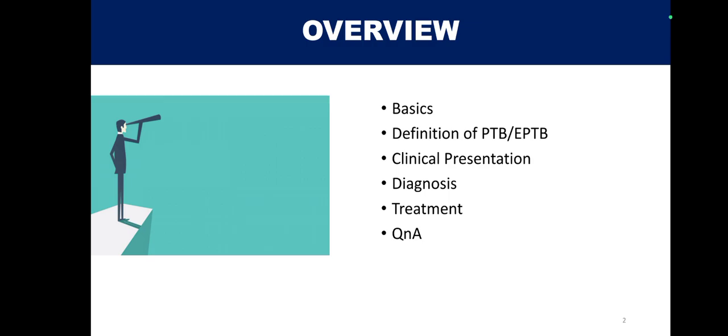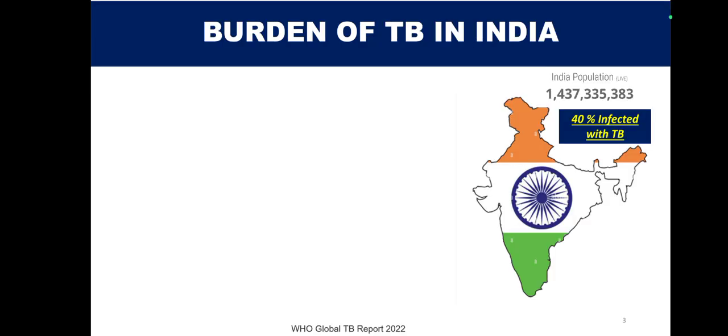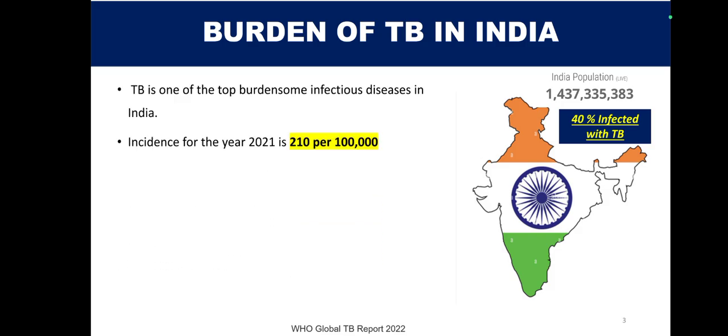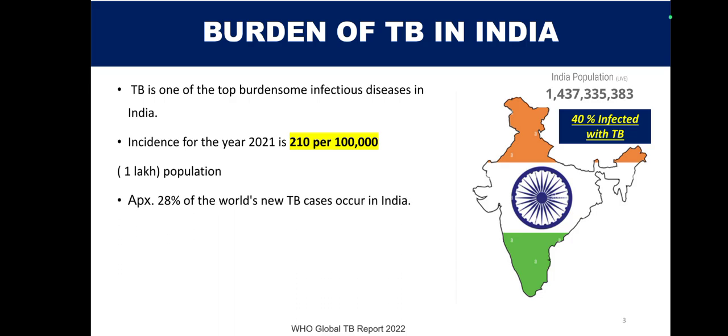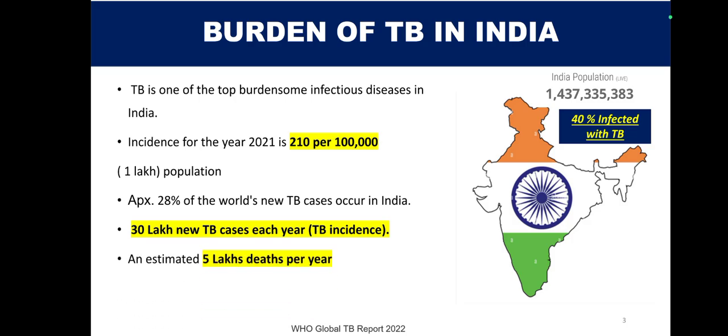If you see the burden of TB in India, as of now, where the population is over 140 crore, almost 40% are infected with tuberculosis. Incidence for the year 2021 was around 210 cases per 1 lakh population. Now it has gone up to 310, 312 per lakh as per recent data. Approximately 28% of the world's new TB cases occur in India. There are 30 lakh new TB cases each year and an estimated 5 lakh deaths per year.